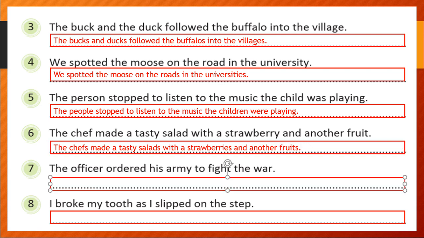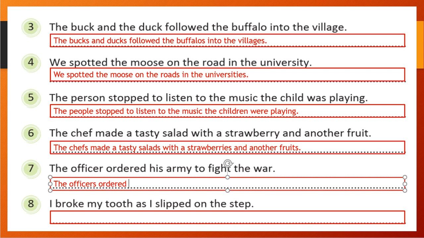Seventh one is, the officer ordered his army to fight the war. So what did we do there? Officer will become officers. It will take s, mostly takes s, correct. Ordered their armies.